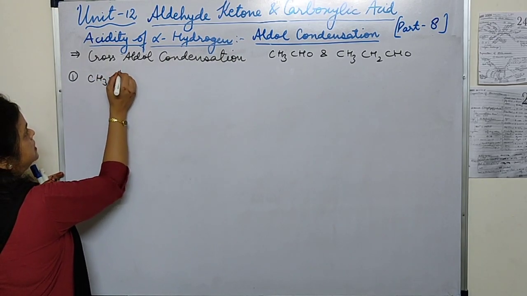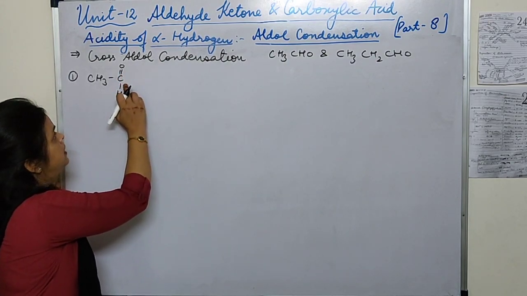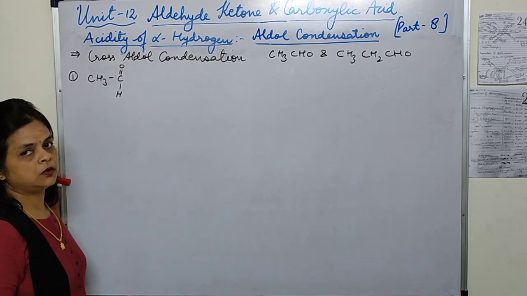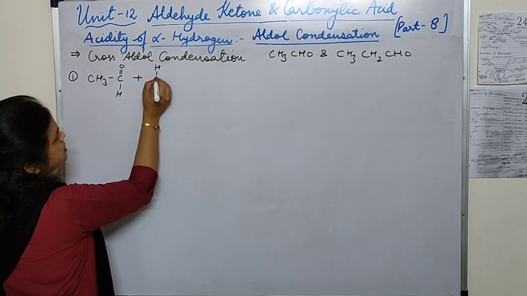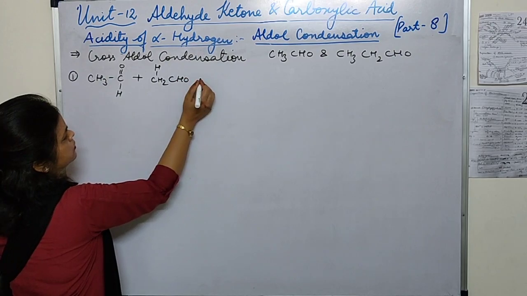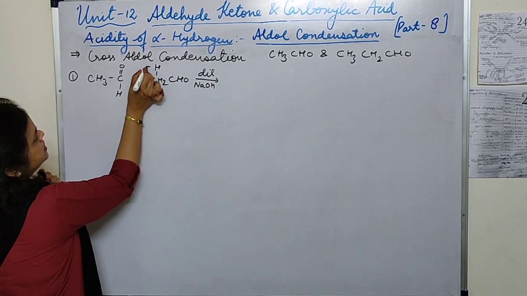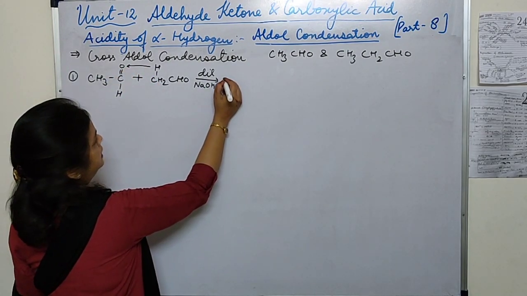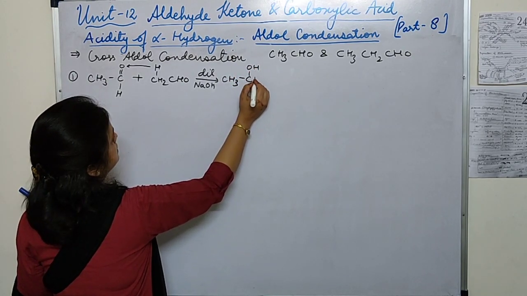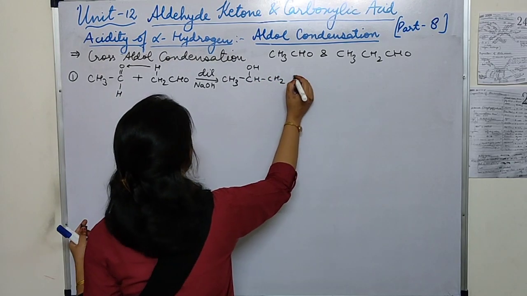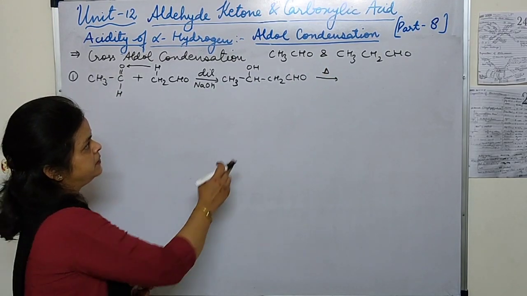First, CH3COH. We write the aldehyde in such a way that the CO group is on the upper side and whatever the remaining part is will be written on the lower side. In the second part, what do we have to display? The alpha hydrogen. So we will write HCH2CHO. Now dilute NaOH. This H will come here, and what is the structure of the aldol form? CH3 COH CH2 CHO. Okay, this is the aldol form that we had already seen,